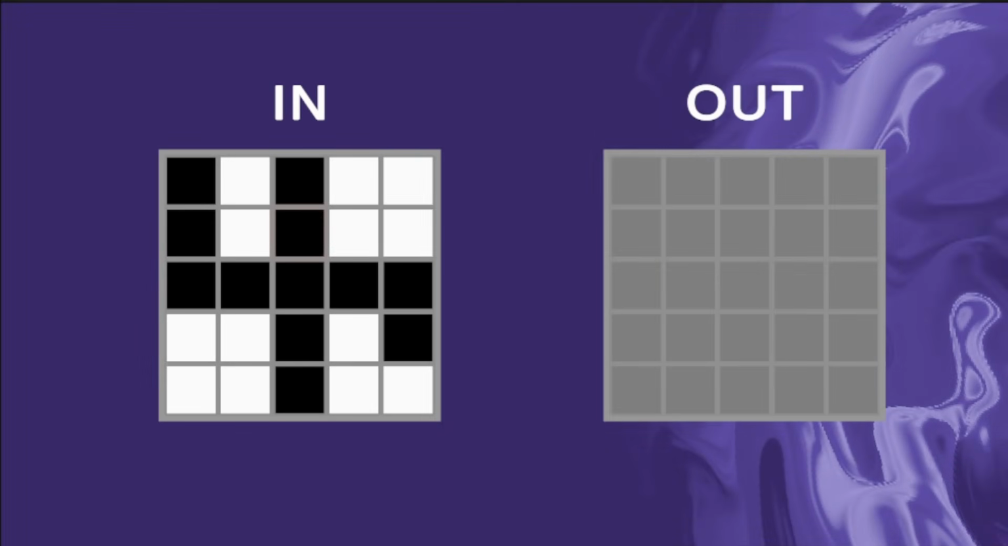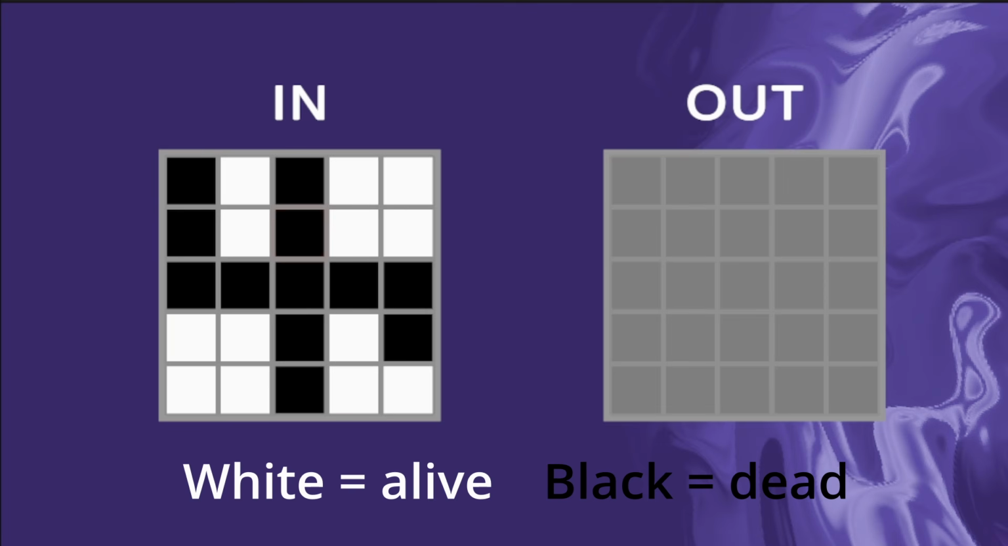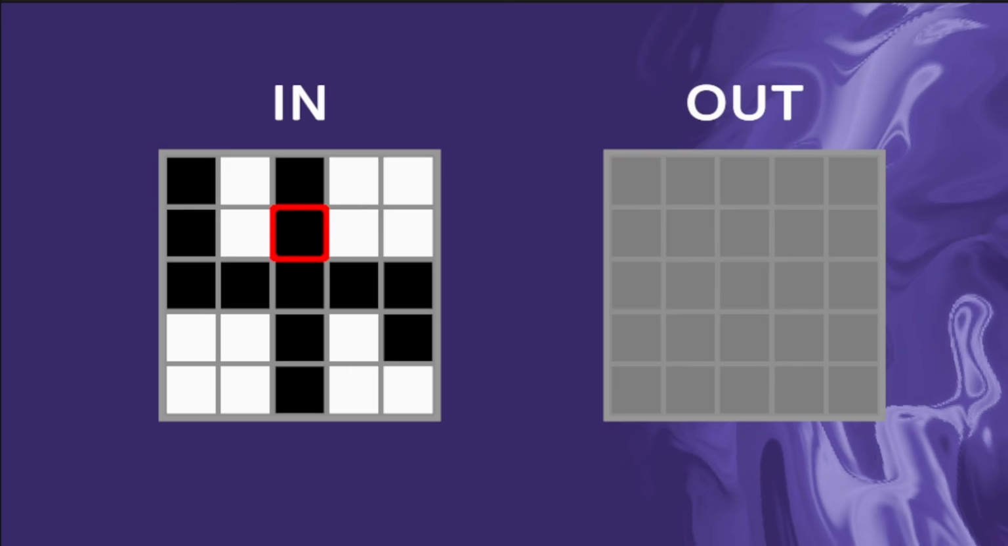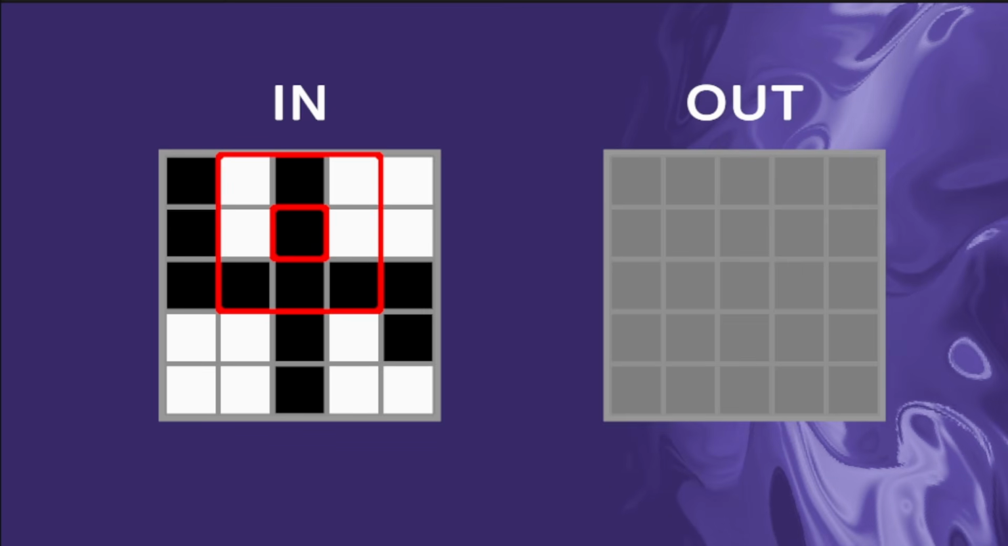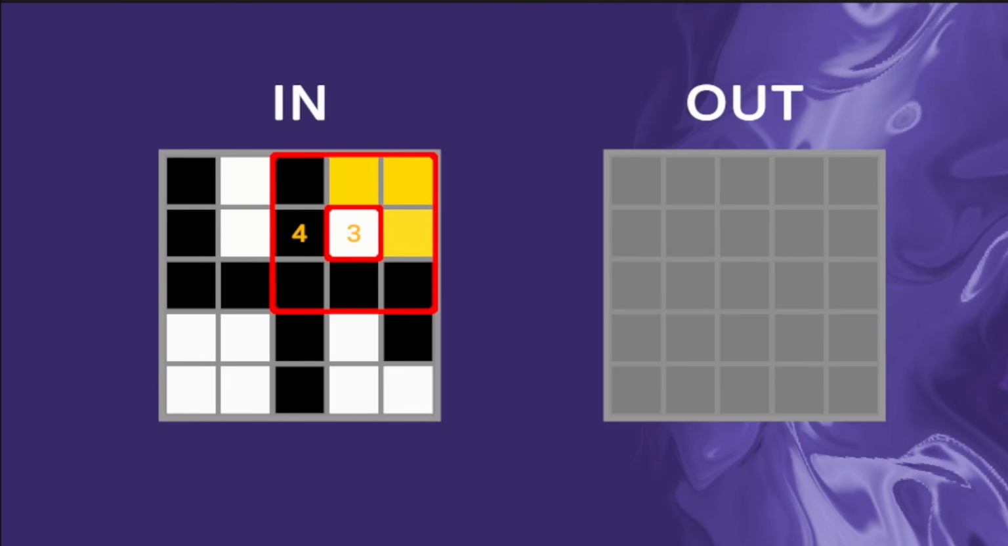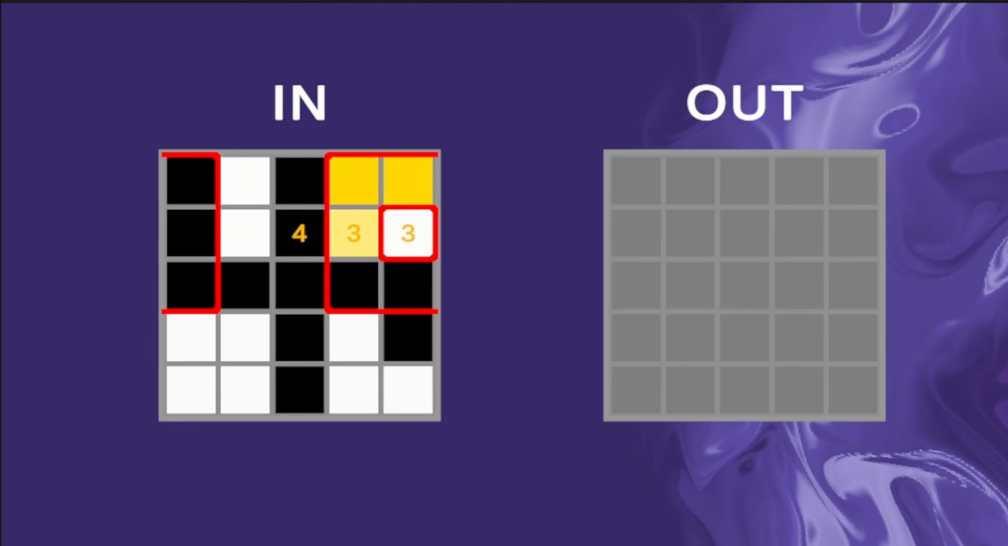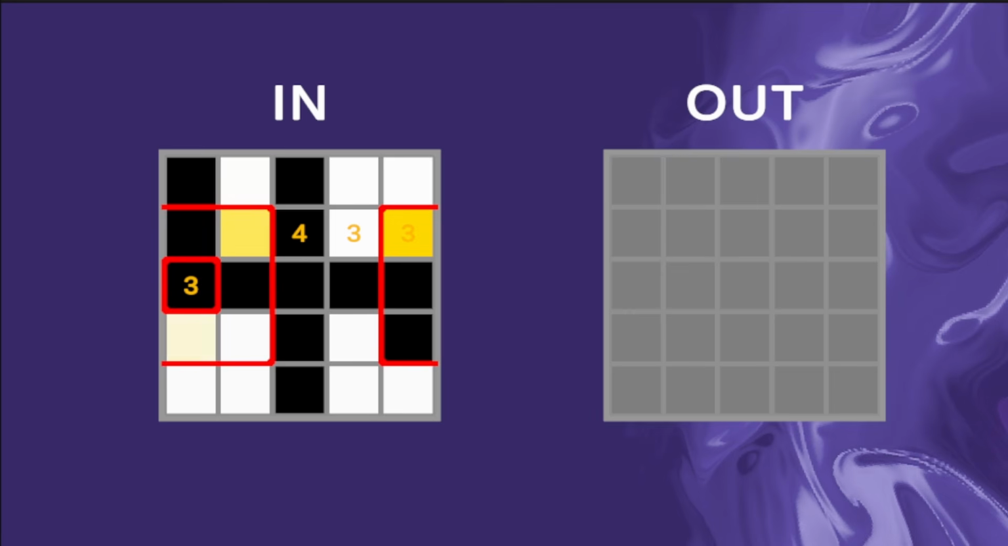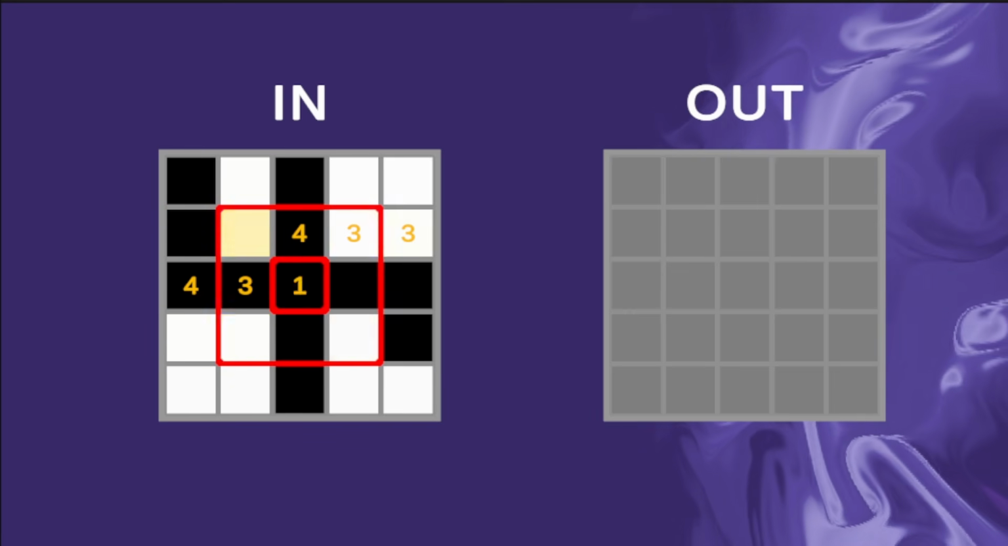We'll start with a grid of tiles that are either alive or dead. Each round, every tile counts up its living neighbors, including diagonals. If the tile is on the edge of the grid, this neighborhood wraps around to the other side. Let's fast forward through the count and get to stage 2.